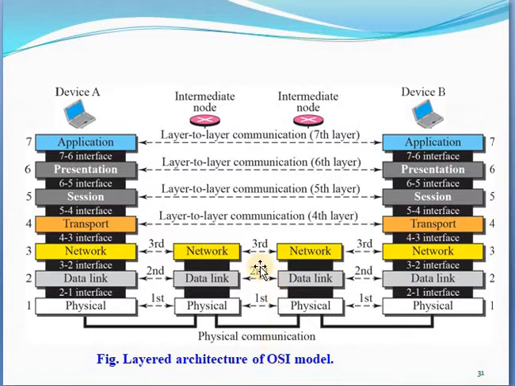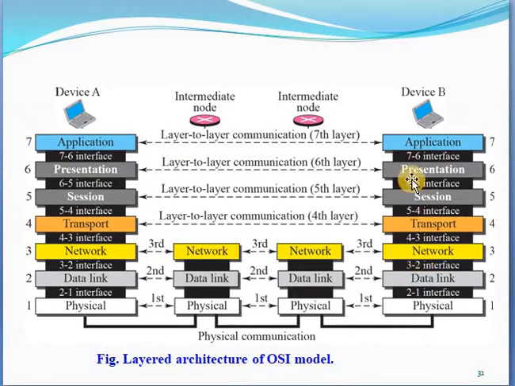In this, suppose device A wants to send data to device B. The data travels via a number of intermediate nodes. These intermediate nodes, as well as A and B, are concerned with the three lowest OSI layers, that is the physical layer, data link layer and the network layer.